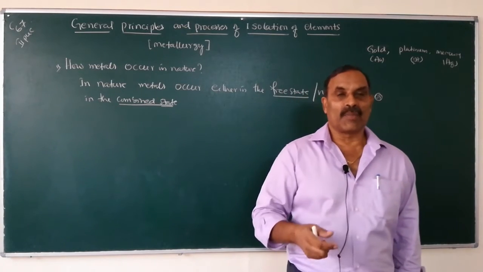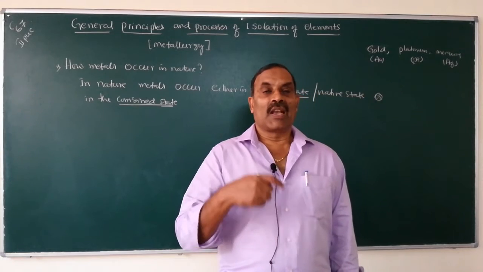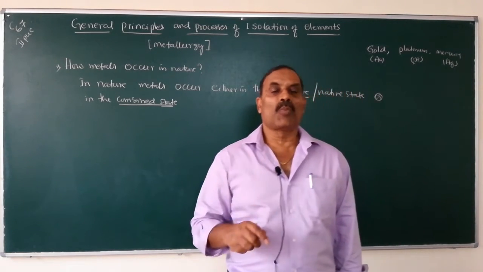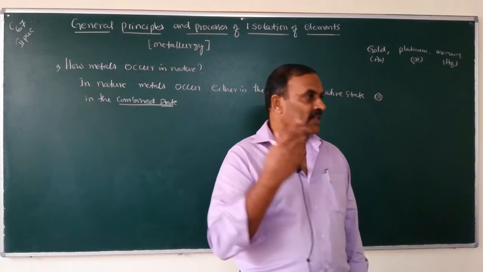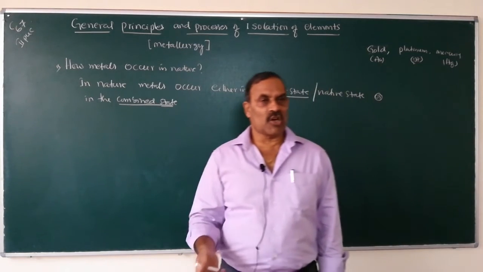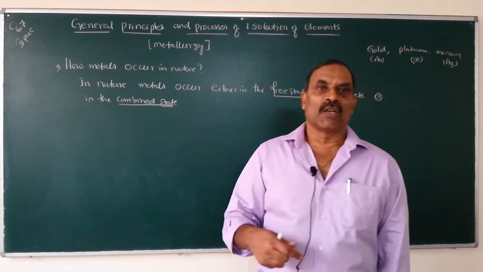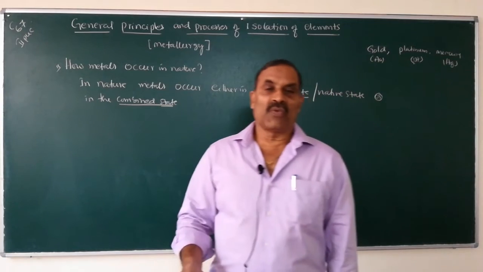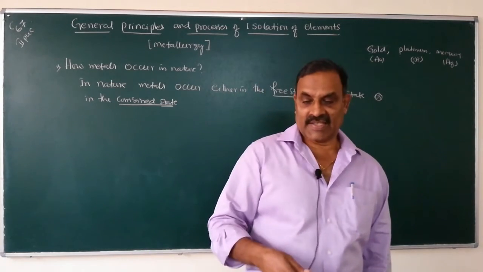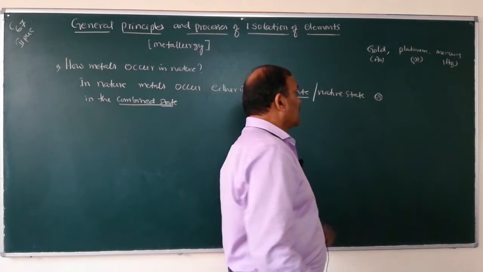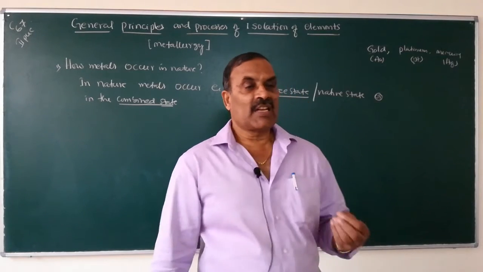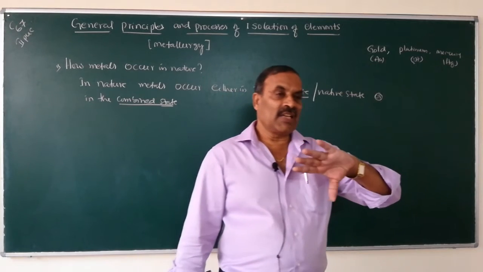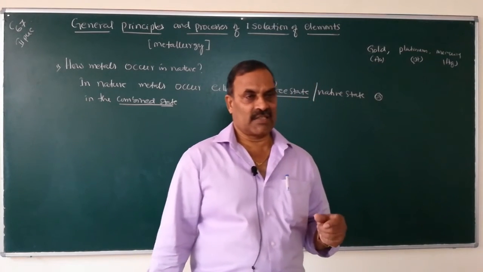Whereas the rest of the metals occur in nature in the combined state as compounds. For example, these metals combine with oxygen forming oxides, with carbon dioxide forming carbonates, with sulfur forming sulfides, etc. So native state or free state means metals occur in nature in the uncombined state.